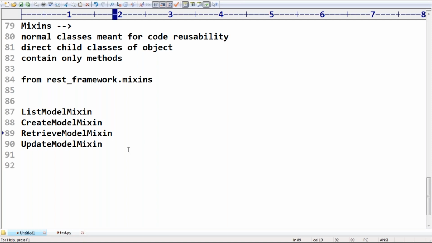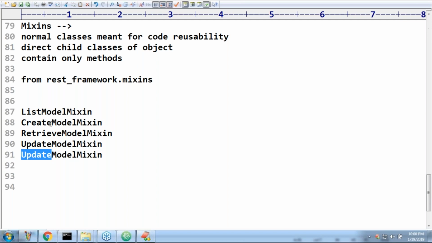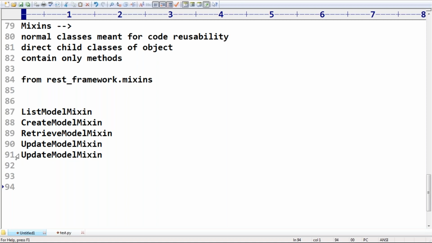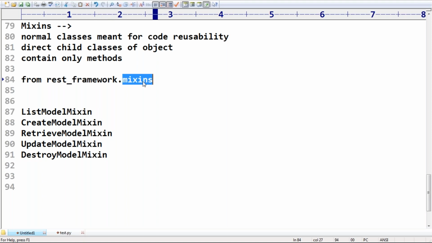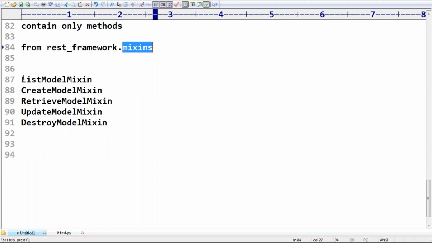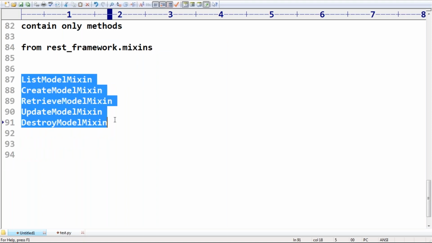Obviously, can you please tell what the last one is? Please confirm. Yes, destroy: DestroyModelMixin. That's all. So these are the 5 mixin classes provided by the REST framework mixins module. Happily, we can use these 5 mixins to develop the code.